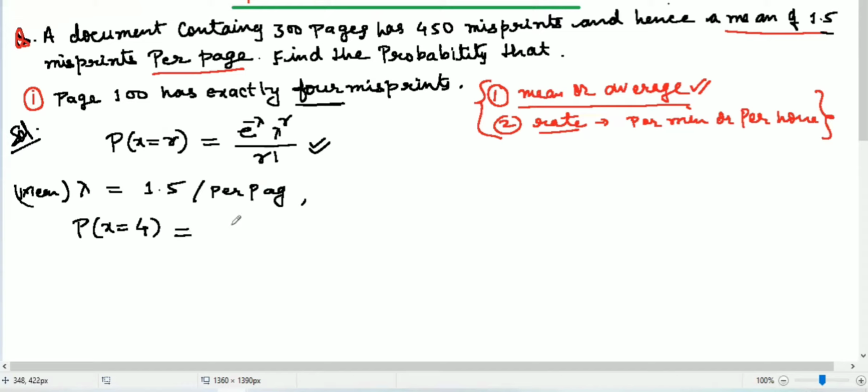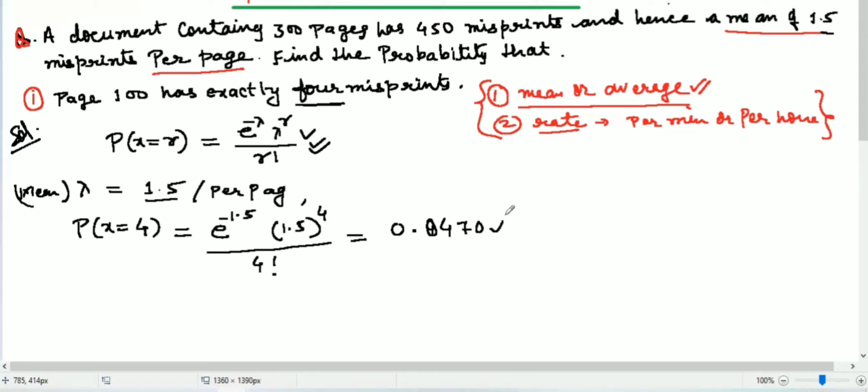Write down the formula first, then substitute each of these in the formula. So e to the power minus lambda; lambda is 1.5, so minus 1.5. And then lambda, which is 1.5, to the power r. R is 4 here. And over 4 factorial, which is r factorial. When you put everything into your calculator, you will find 0.0470 is the probability. So this is your answer. This is quite an easy question. Let's do the next question.